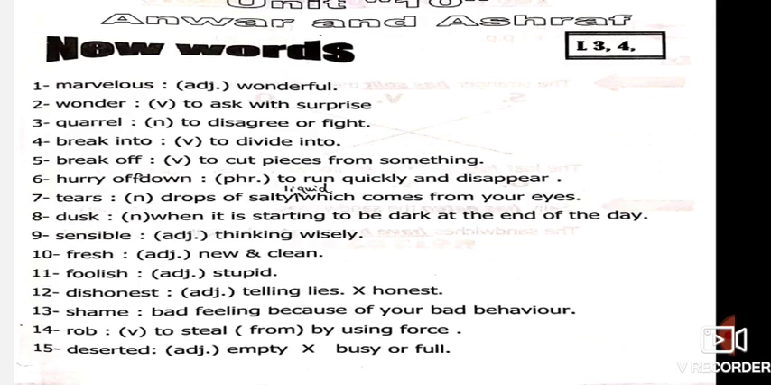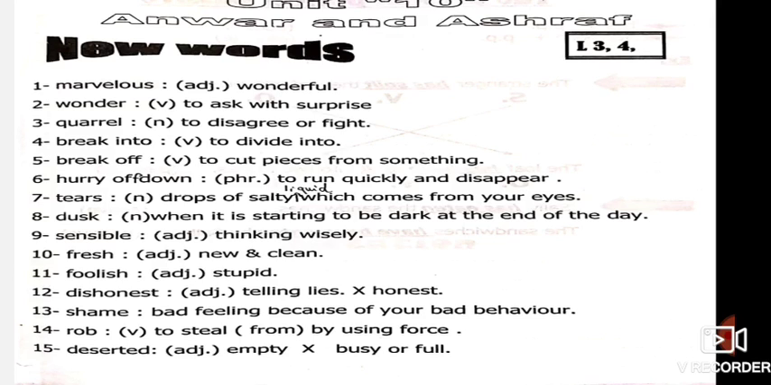Okay. Number 4 is the difference between break into and break off. Number 4, break into, to divide into. Okay, I have a loaf of bread. I will break it into 2 halves, which means that I will divide it into 2 halves. But number 5, break off, which means to cut pieces of something. Like I have a piece of bread, so I will break off it, and I will cut a piece of it. Okay, to cut.